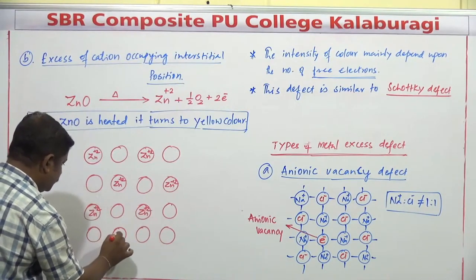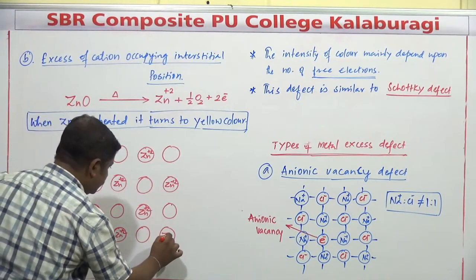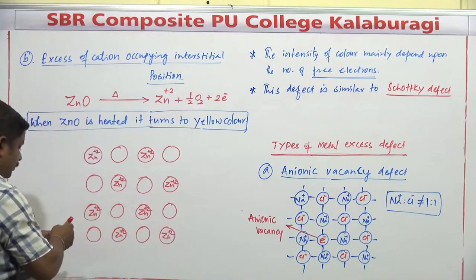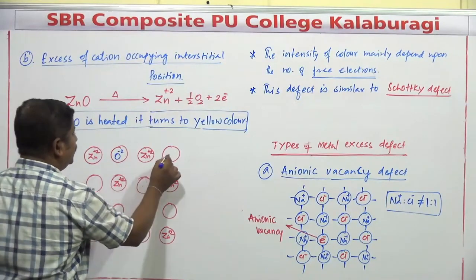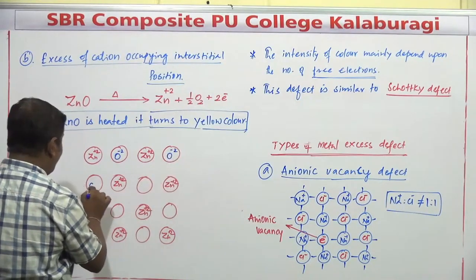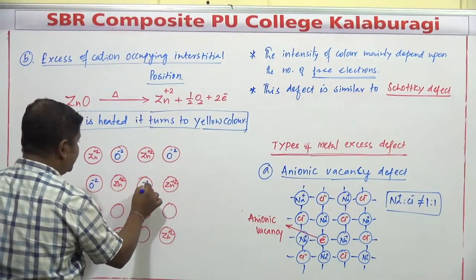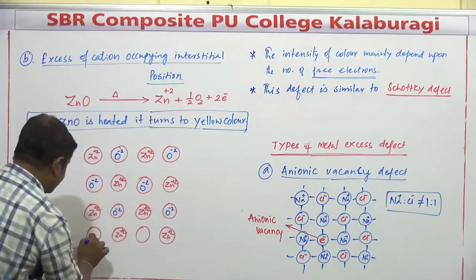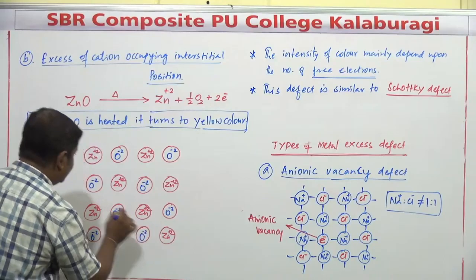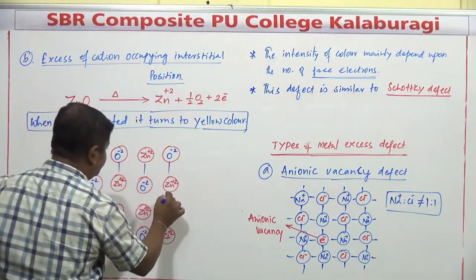Right? Zn plus 2. Zn plus 2. What is this oxide ion? This is O minus 2. Oxide ions are present here in between Zn plus 2 ions. O minus 2. This is O minus 2. Clear?